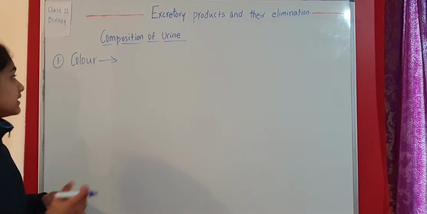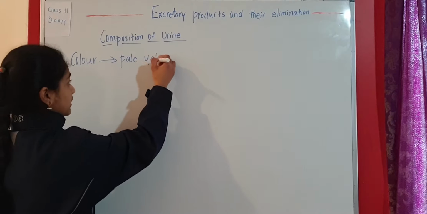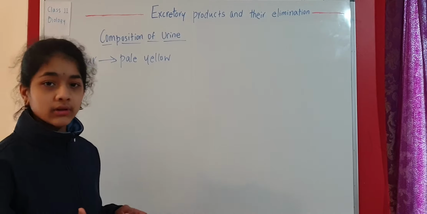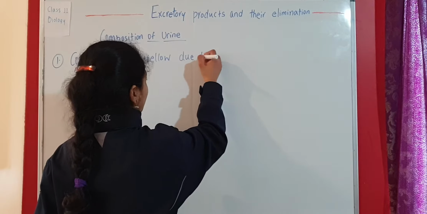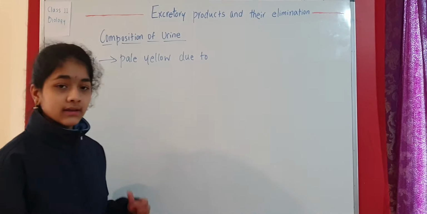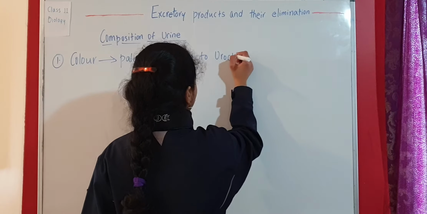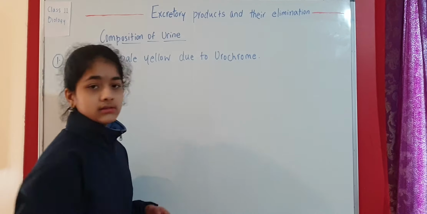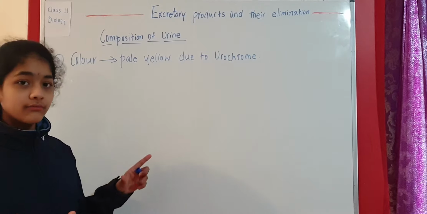Now, urine is usually pale yellow in color. And why is urine pale yellow in color? It is because of a pigment in urine, that is urochrome. So this is the pigment which is responsible for this pale yellow color of urine.